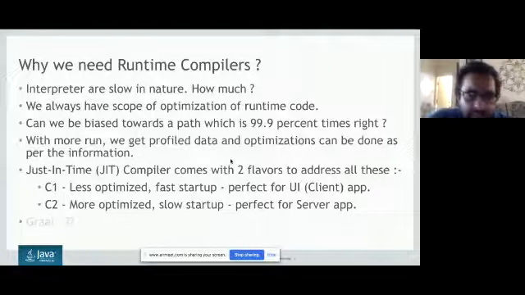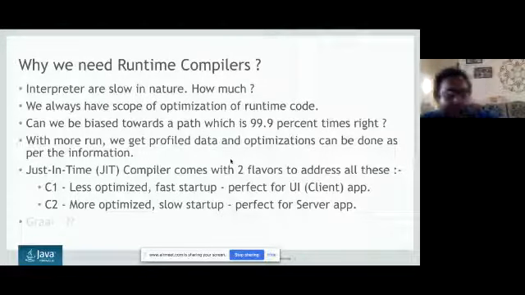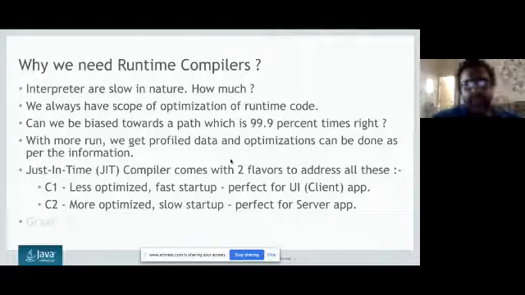So you are trying to get information from across the program. Just think like you are walking on the road and you want to gather all the things that are on the road. Definitely, if you want to gather more information, you need to walk slower. If you want to gather less information, you can walk faster, right? Okay, I'm just giving some lame example. So the C2 compiler is perfect for server applications, where you can accept a slow startup, but at peak performance you want the code to run really fast.